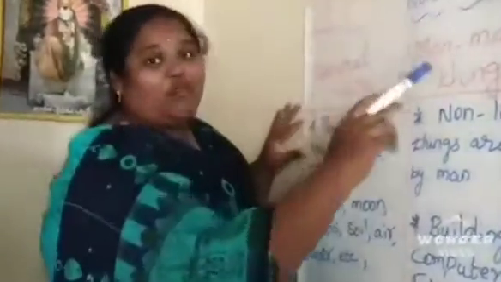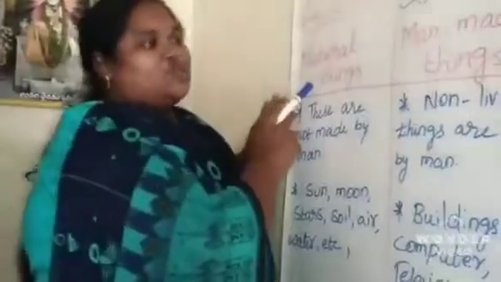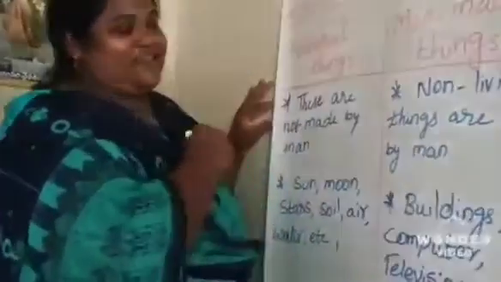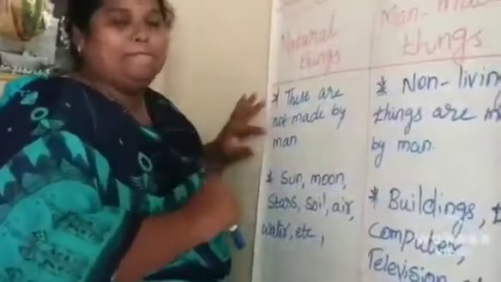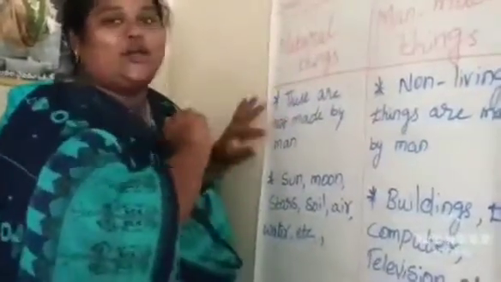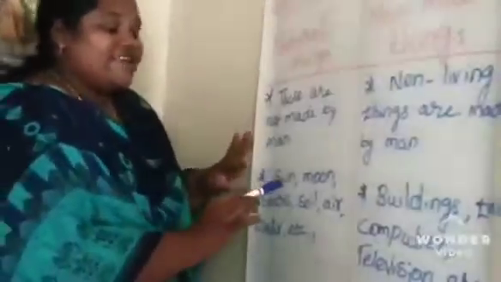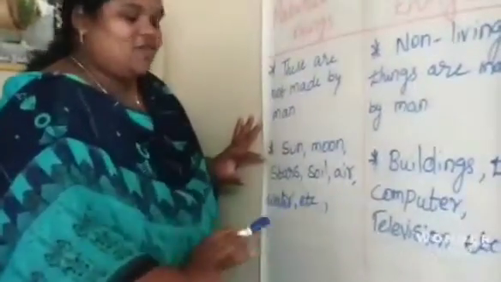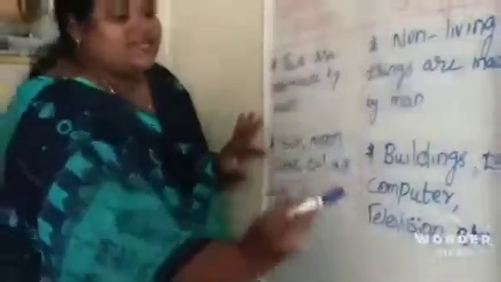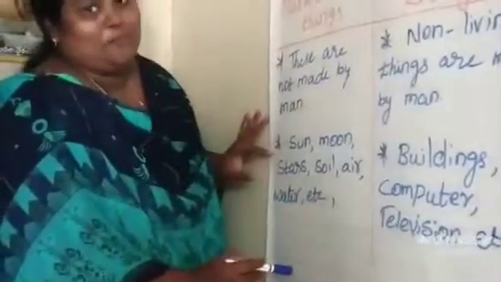The last topic of our lesson is natural things and man-made things. Natural things means these are not made by man, and these things cannot be made by man. Those are sun, moon, stars, soil, air, water, etc. These things cannot be made by man.